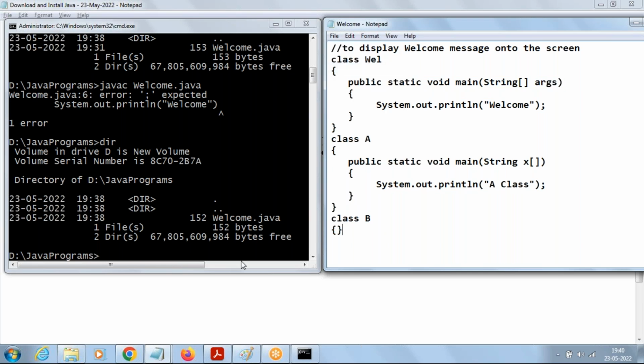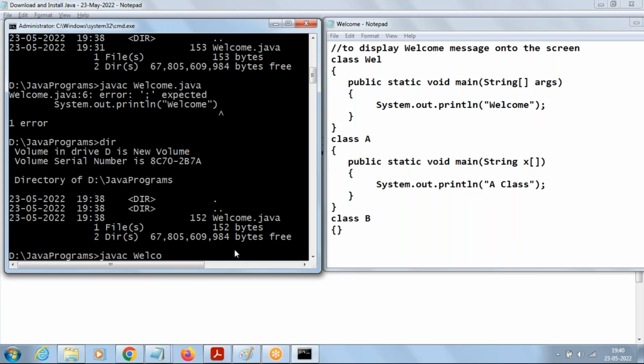Okay, save it. Now compile the code. How to compile? javac, the name of the file, Welcome.java. Then how many .class files is it going to create now? Two? No. I think it doesn't create any, sir, because the class name and the file name should always match. Okay, so will it go with error? You mean to say?